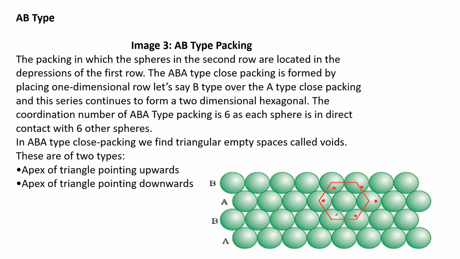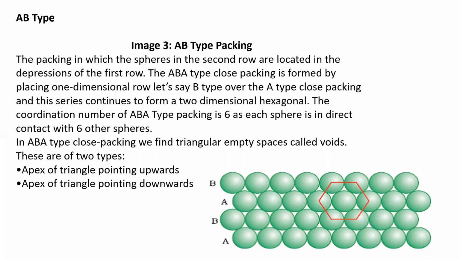The ABA type close packing is formed by placing a one-dimensional row, let's say B type, over the A type close packing. So it is A type and B type close packing. Since this sphere is in contact with 6 other spheres, the coordination number of ABA type packing is 6, and each sphere is in direct contact with 6 other spheres. One sphere is in contact with 6 other spheres, hence the coordination number is 6. So this is called AB type.